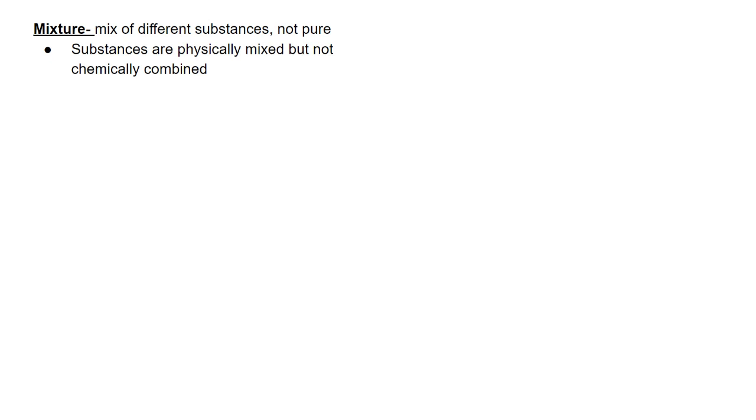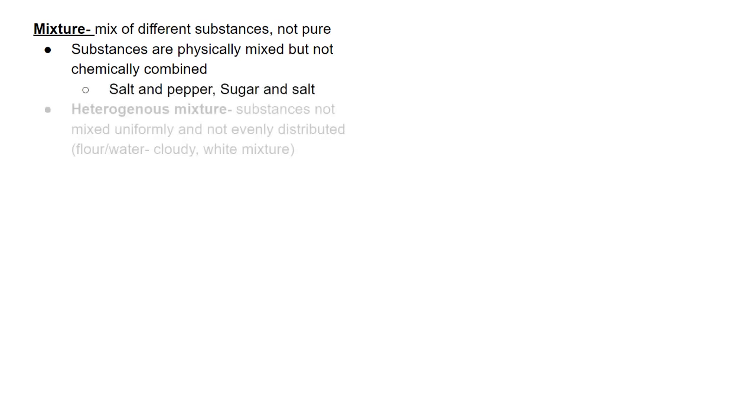When I make a mixture, I am mixing things physically, but there's no chemical combination. So think of something as simple as salt and pepper. If I put salt together with pepper, I mix them all together. That's a mixture, but I didn't do anything to the salt or the pepper. So I could still go in there, find a piece of salt. It tastes like salt. I could still find a piece of pepper. It tastes like pepper. So the chemical properties have not changed with what is in there. So there you go, got a couple examples.